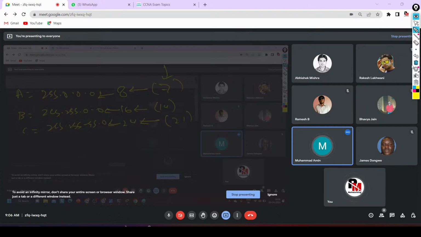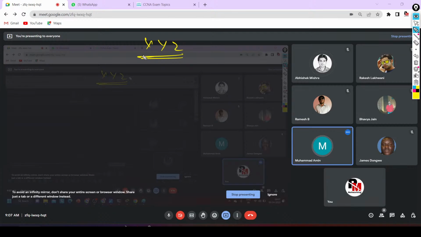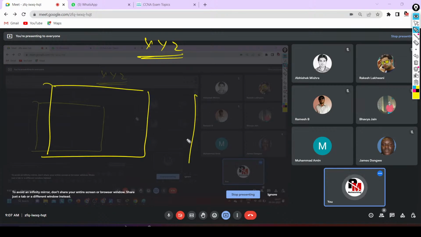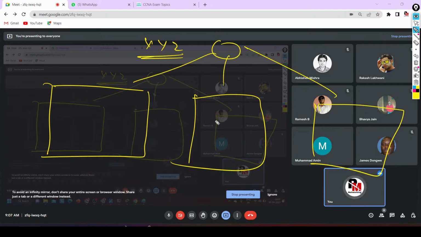Now suppose there is one organization, XYZ company, and you are the network engineer there. Muhammad, you are the network engineer of XYZ company, and you need to design a network. There are 3 departments: Department 1, Department 2, and Department 3. All departments are connected through devices. In the first department, there are 100 users.